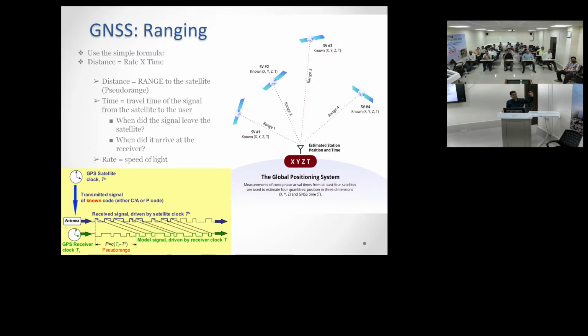When the satellite is sending some information to the rover, it sends the time also. Suppose T1 is the time sent by the satellite, and when it reaches the rover, that time is T2. Here it is mentioned below: this is TS, the satellite time, and this is TR.